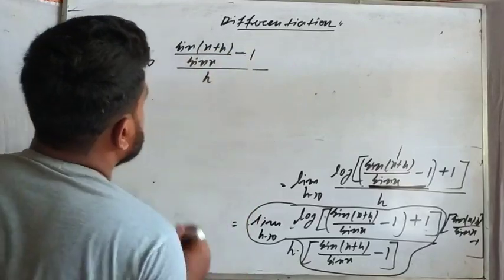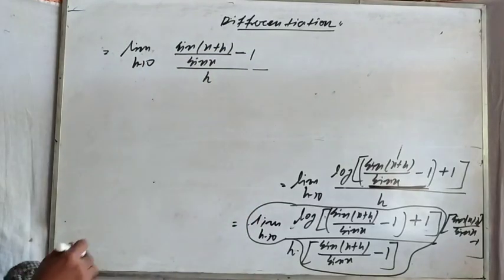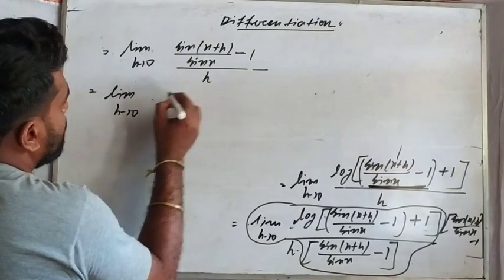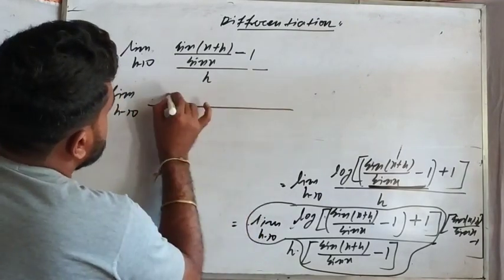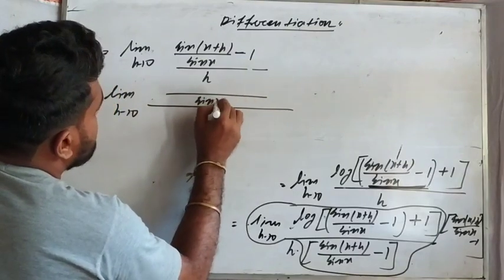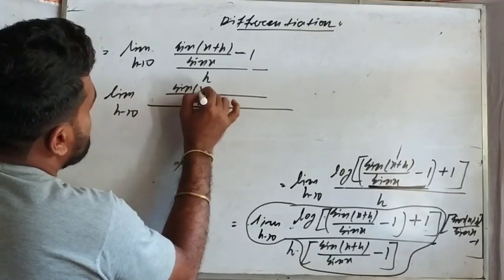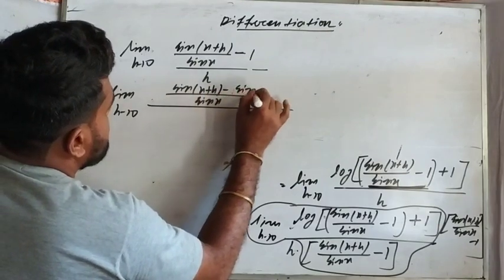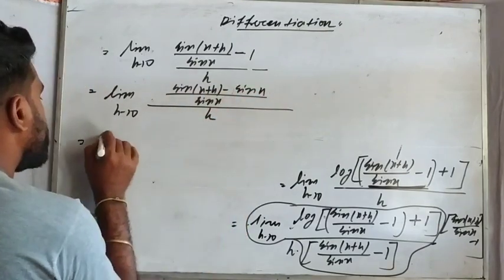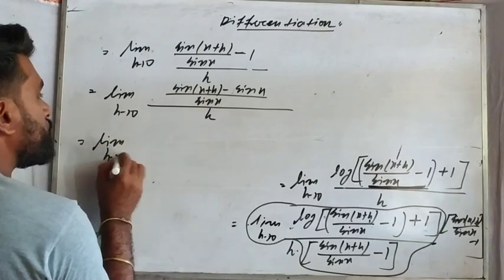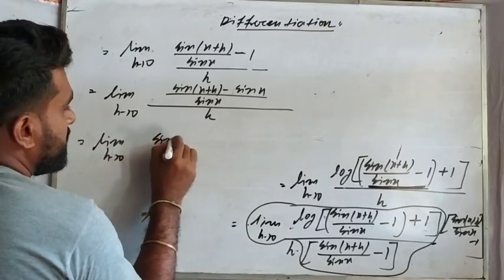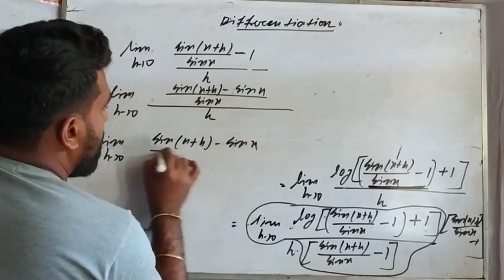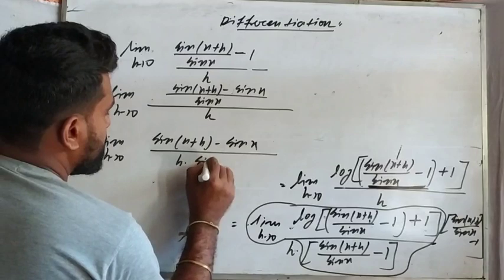Okay, so now limit h tends to 0. In the numerator part, if I take the LCM, sine x plus h minus sine x by h into sine x.